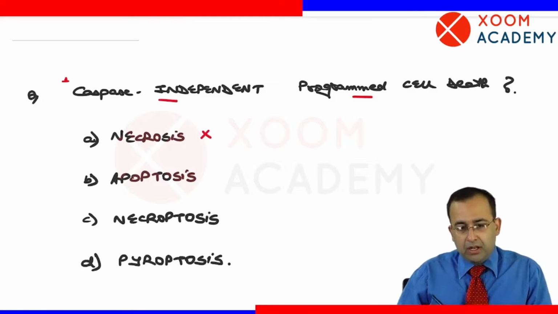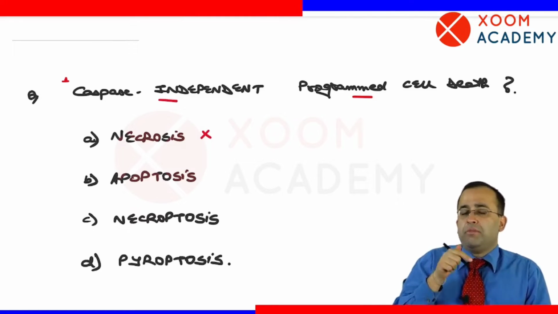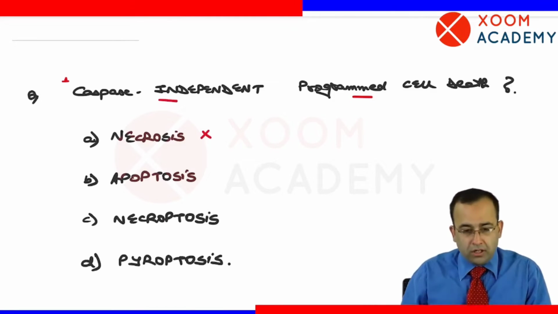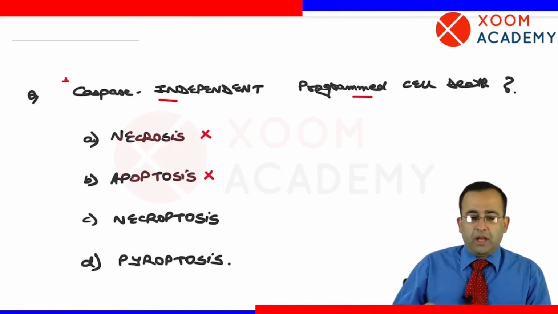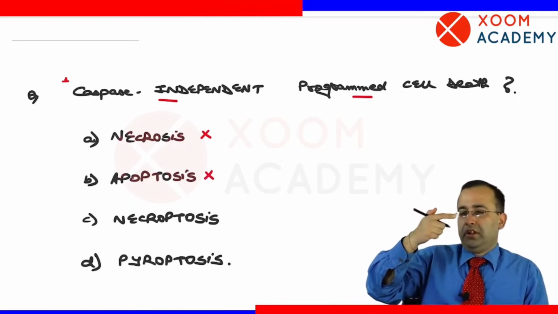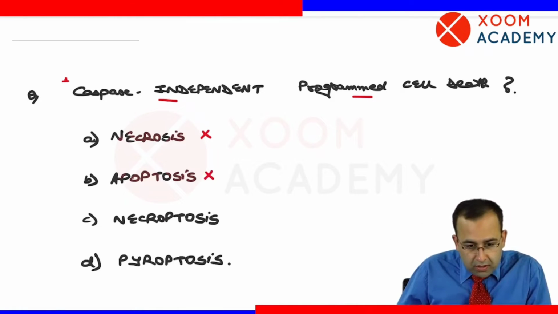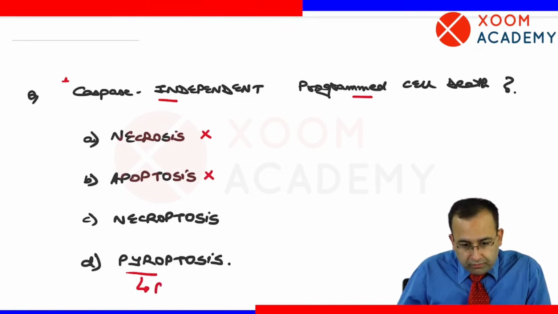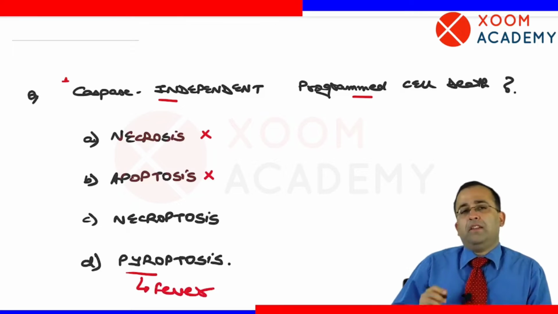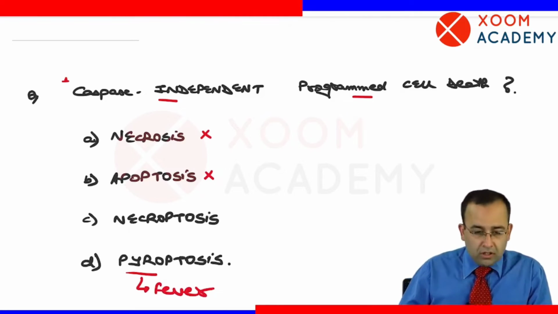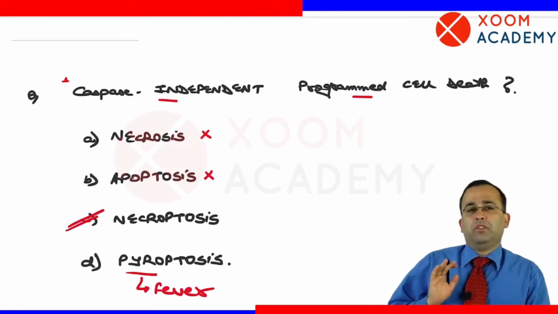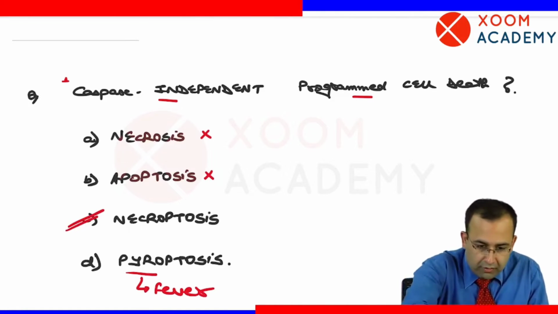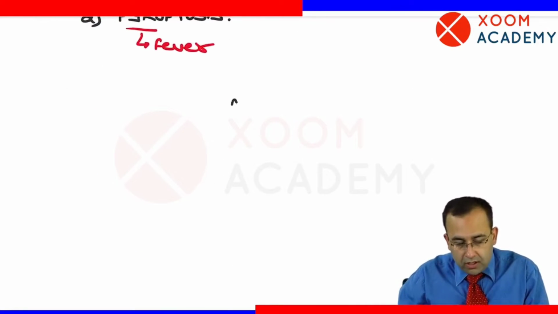Caspase independent. What is apoptosis? Apoptosis is caspase dependent in nature. So caspase independent, apoptosis is out. What is left? You are left with necroptosis and pyroptosis. Pyro means fever. That is, it is apoptosis associated with fever. So the answer that is left by default in this case is necroptosis. Let us now have a detailed look at necroptosis. What do we mean by necroptosis?